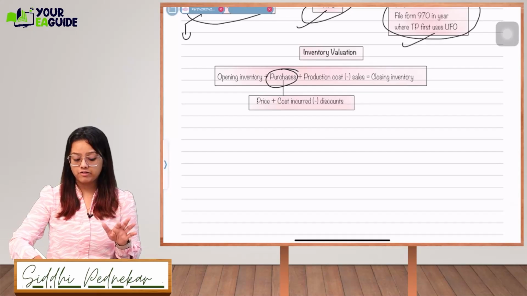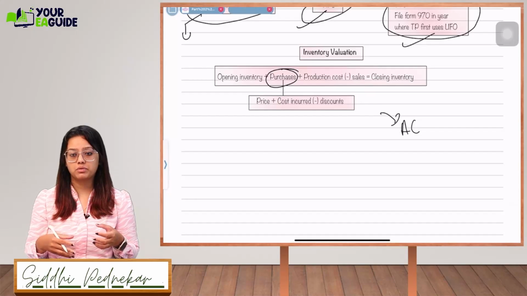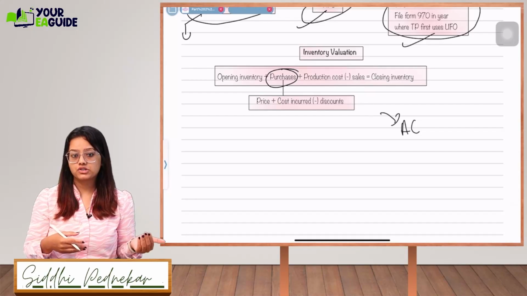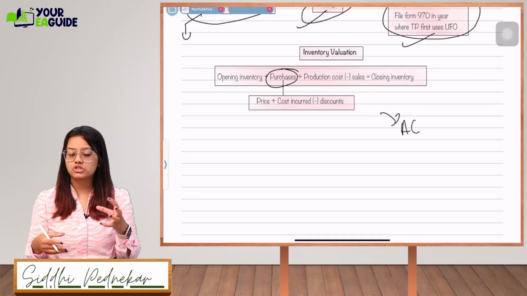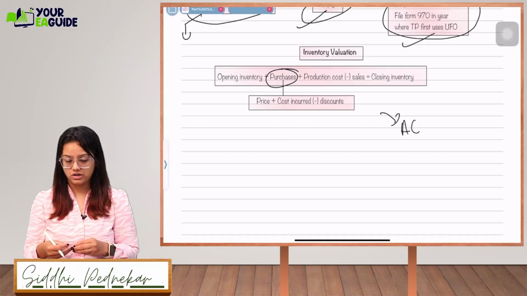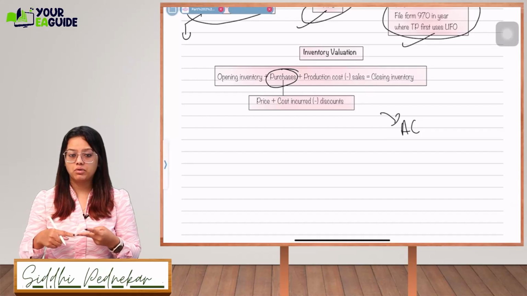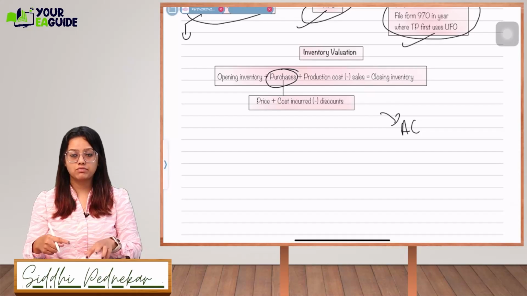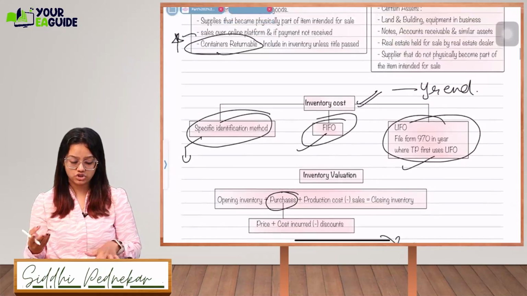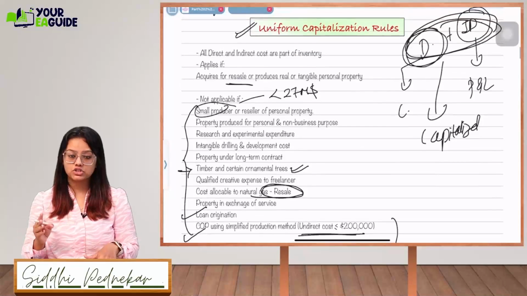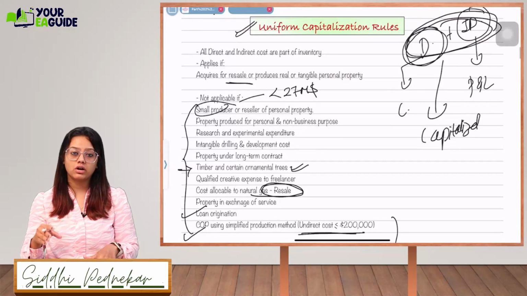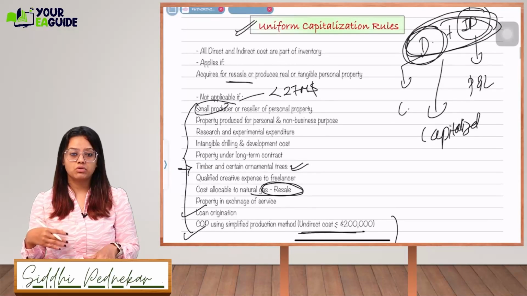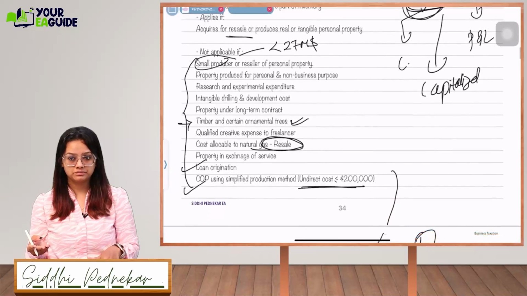Let's say I have purchased AC. I am into the business of providing AC services. I purchased the AC and I took the installation services also from the manufacturer. So direct plus indirect, both the costs will be included in the inventory cost. That is what we call the uniform capitalization rule, and this rule will apply only if your average gross receipts are more than $27 million.